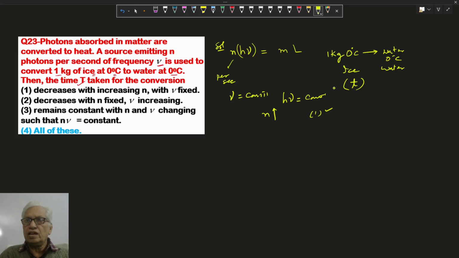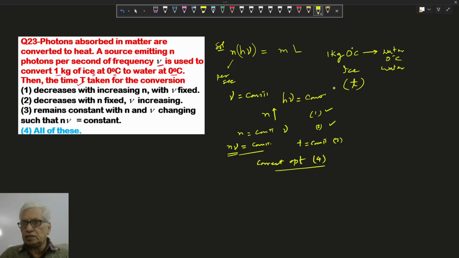Now second, if n is constant and frequency increases, even then energy increases, so again time will decrease. If n and nu are both varied, if n is less, nu is more. If nu is less, n is more, means current is constant, so time is also constant. It means third option is also correct. It means all the options are correct. So the correct option here is 4, because all the 3 options are correct.